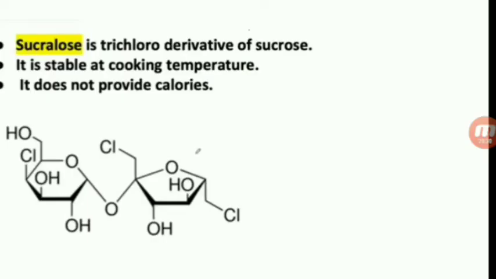See, sucralose is a trichloro derivative of sucrose. It is stable at cooking temperature. It does not provide calories.